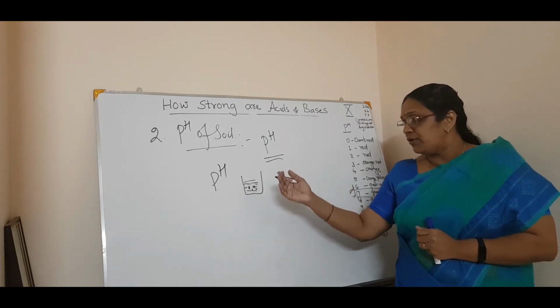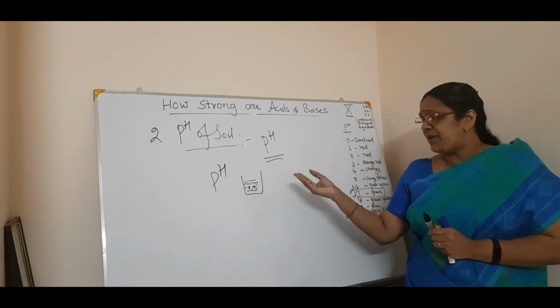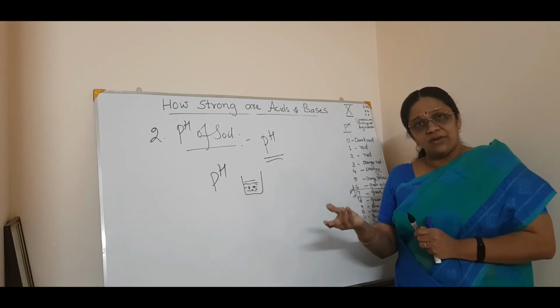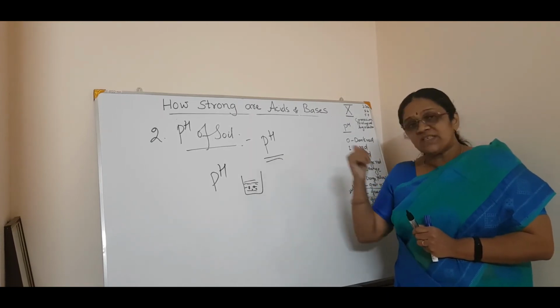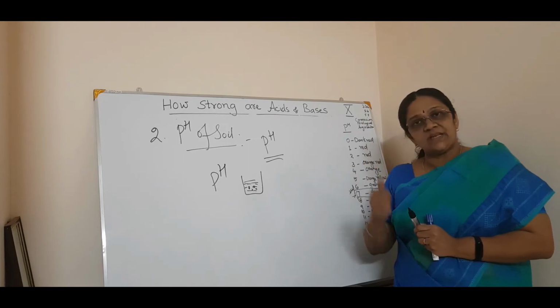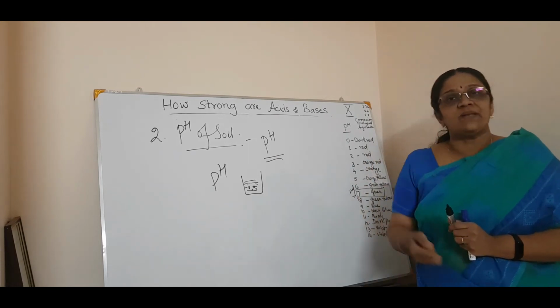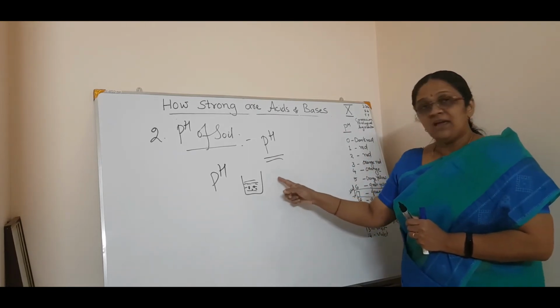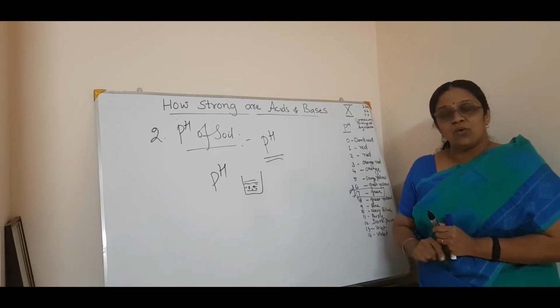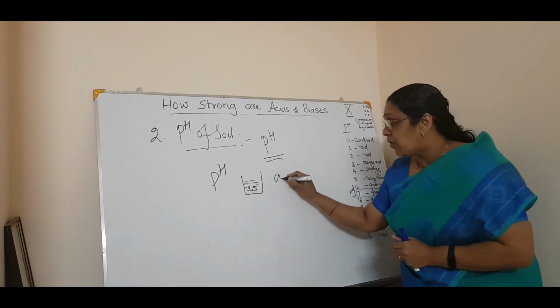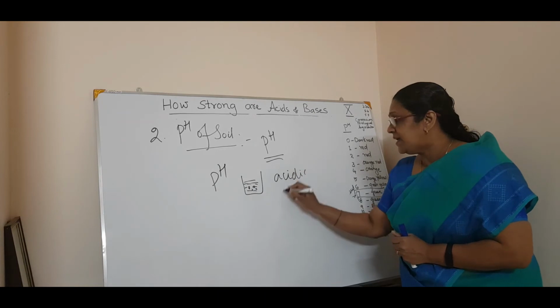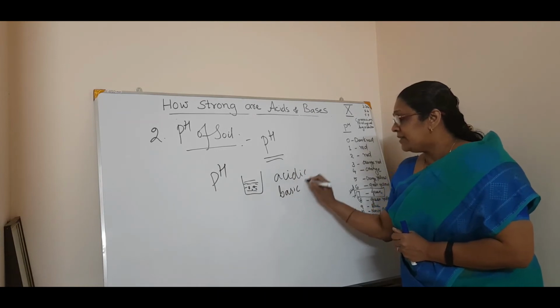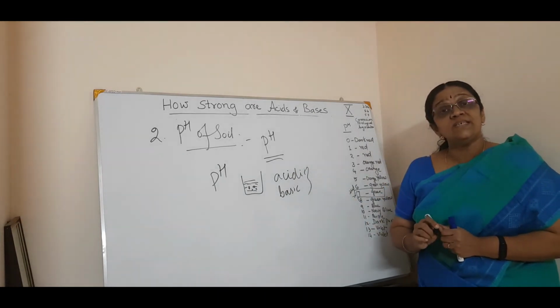So you can give it to the lab, or if you have a pH paper at home, a universal indicator, or even a litmus paper, you can see the color change and know whether the soil is acidic or basic in nature.